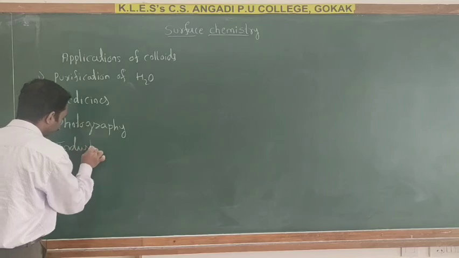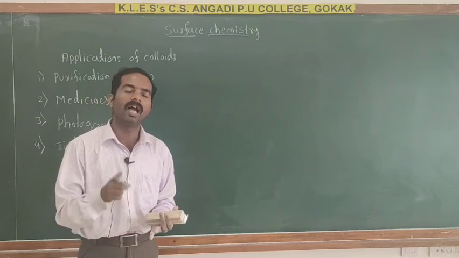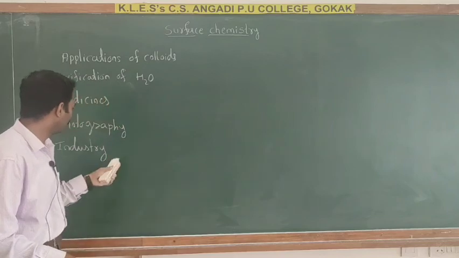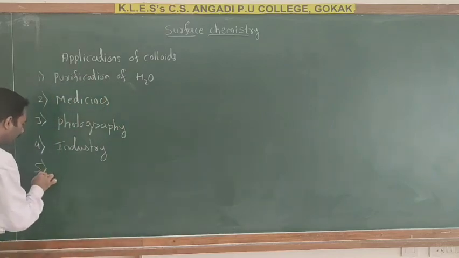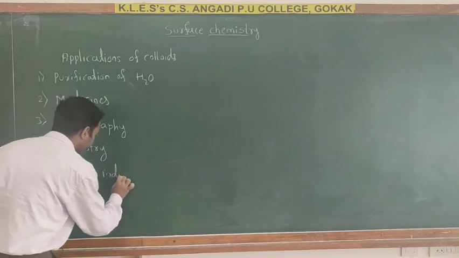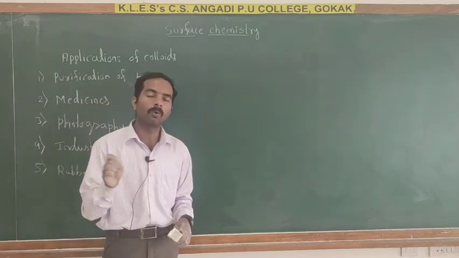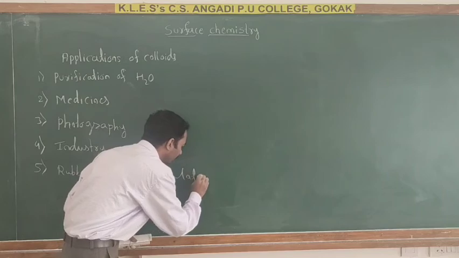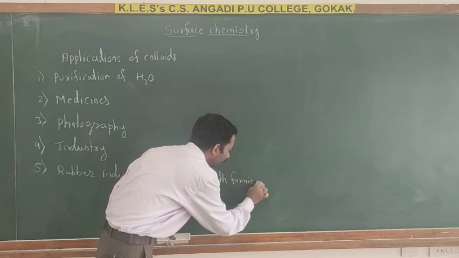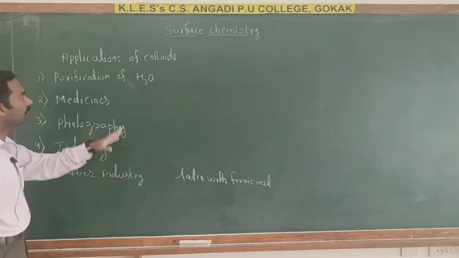So next, fourth one, in industry. So here paints, cement and fabric plastics, these all are colloidal in nature. And fifth one, in rubber industry. So here rubber can be prepared by coagulation of latex with formic acid.